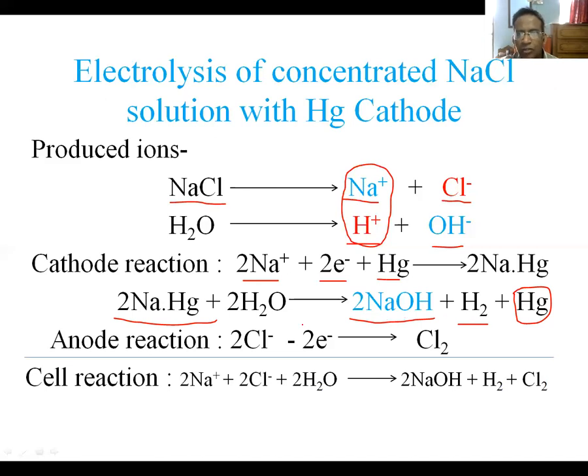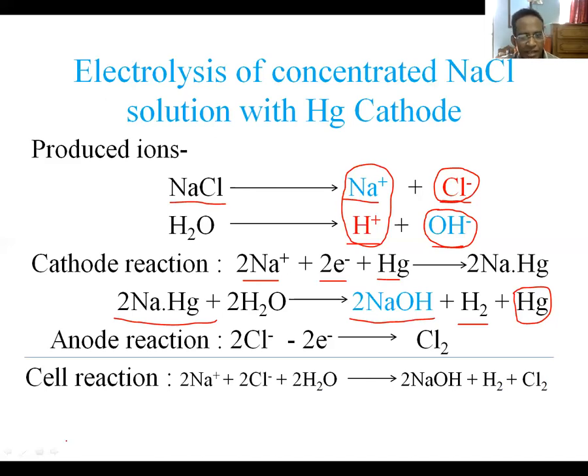At the anode, this time also, since the concentration of chloride ion is very high in comparison to hydroxide ion, it is 10 to the power 5 times, that is 1 lakh times higher than that of hydroxide ion. For the very high concentration of chloride ion, this time also at the anode, chloride ion loses electron to be oxidized and produces chlorine gas.